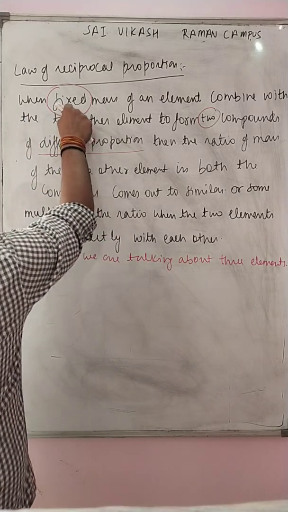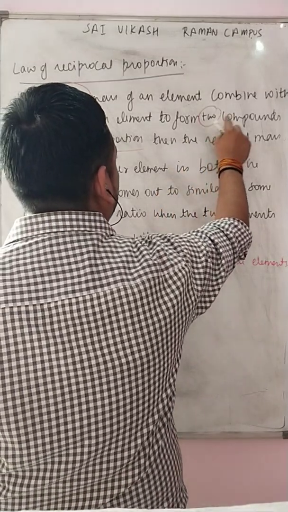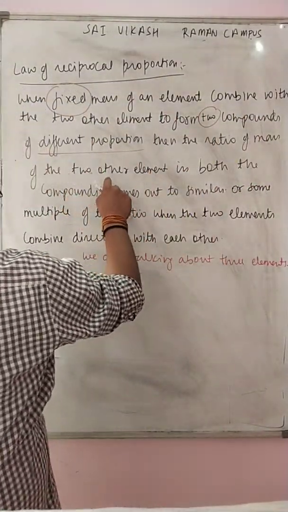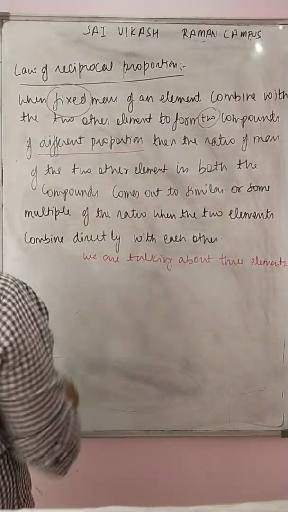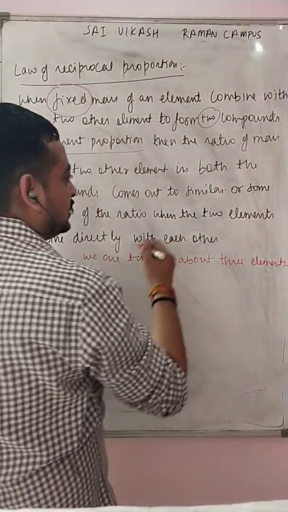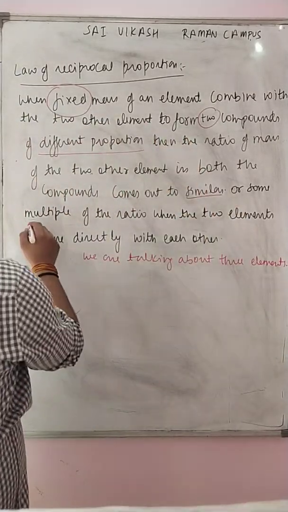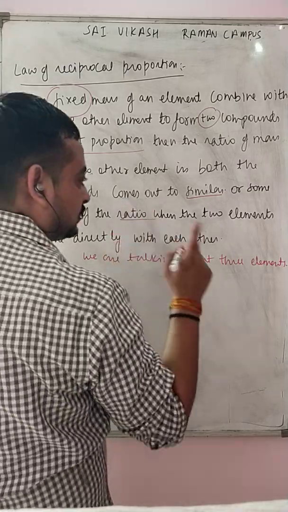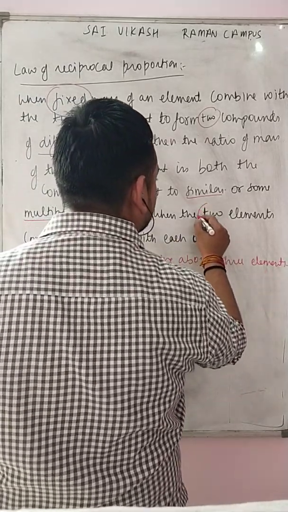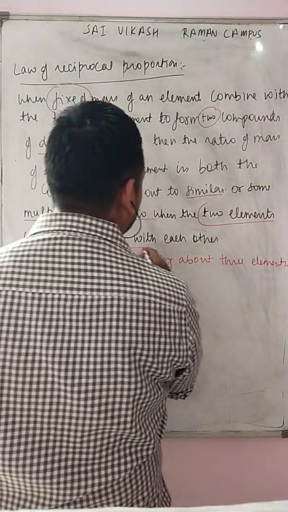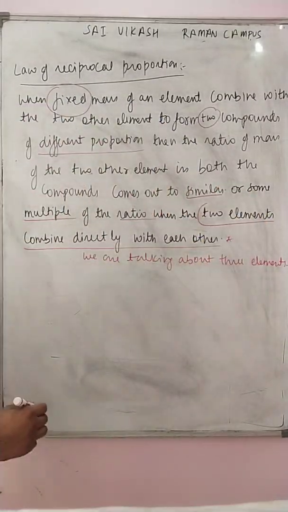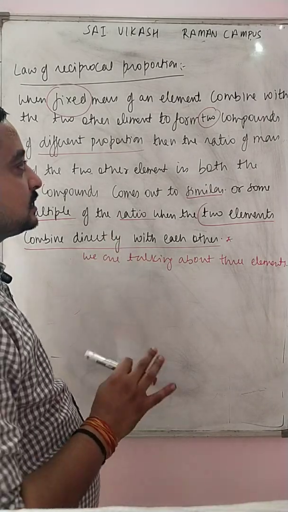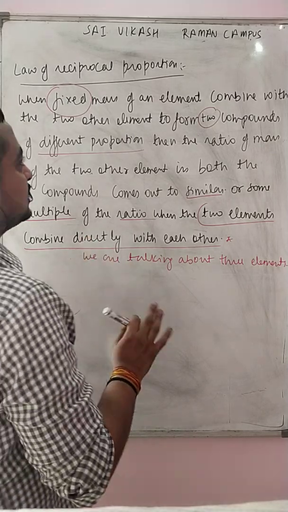So the first element is fixed and the other two form compounds of different proportion, then the ratio of mass of the two other elements in both the compounds comes out to be similar, or some multiple ratio, in comparison to when the two elements combine directly with each other. Again, listen to me. I know this topic is very hectic, but just stay with me.